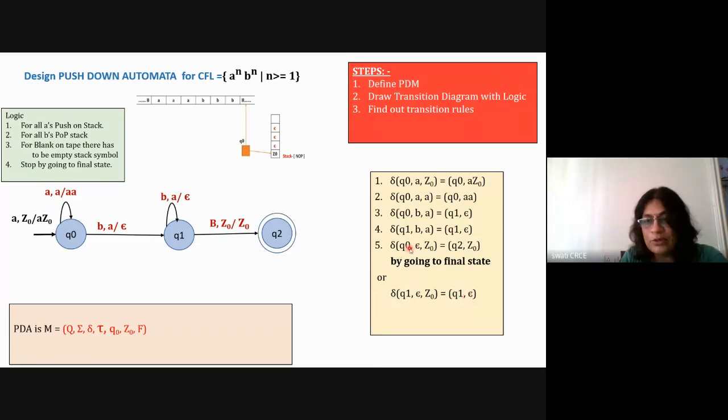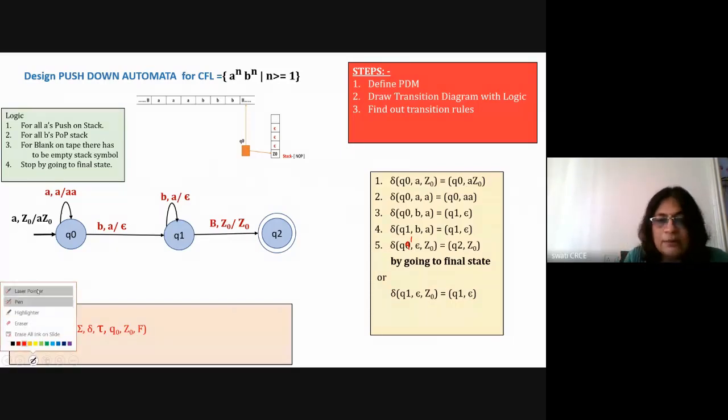Here I have to write down Q0. In this place, Q1. So this is Q1 here. Here this is Q1. Okay, so this way you will be writing all the transition rules. That is the third step.